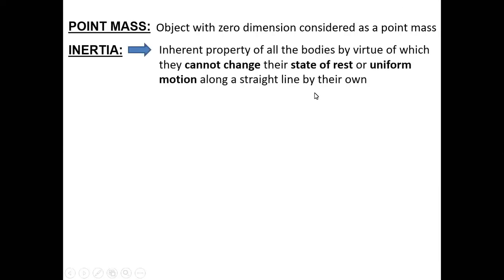In perfect terms, you can see it as inherent. Inherent means nothing but an inbuilt property of the body by which it cannot change its state of rest or of uniform motion by itself. It needs some external medium, some external system, an external force to change its state.